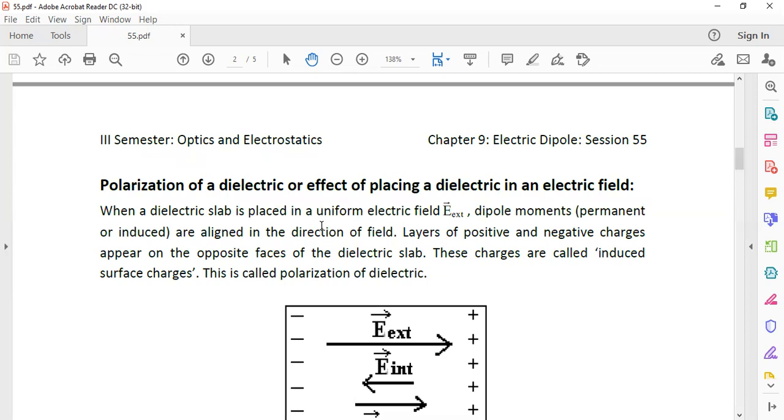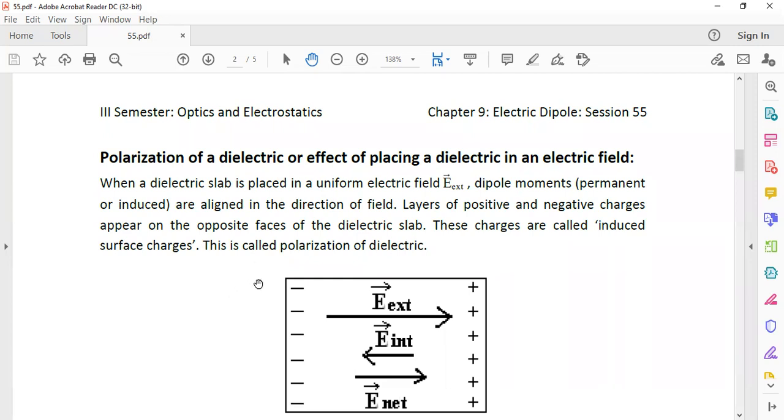When a dielectric slab is placed in a uniform electric field, for example, between the parallel plates of a capacitor. Inside a parallel plate capacitor, there is a uniform electric field. In such a field, put a dielectric slab. Here, the dielectric may have permanent dipoles or may not have permanent dipoles. If the material has permanent dipole moments, then the dipole moments are oriented in the direction of the field. And if the molecules do not have any dipole moments, then the dipole moments are induced.